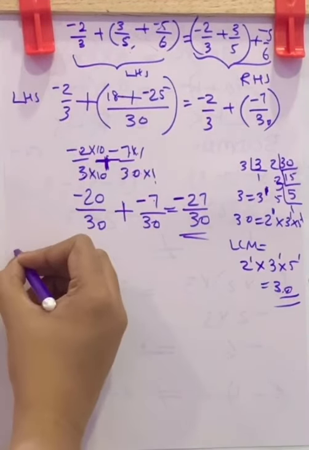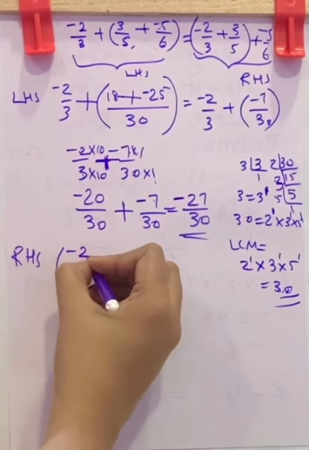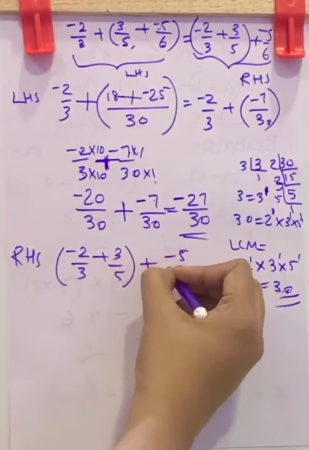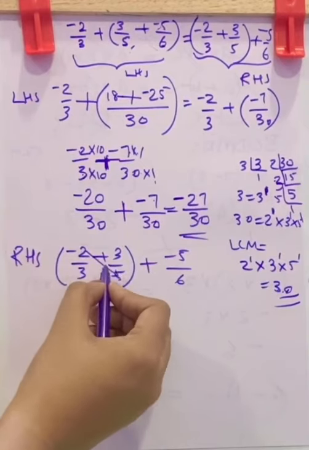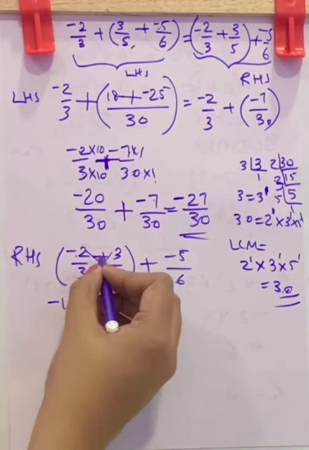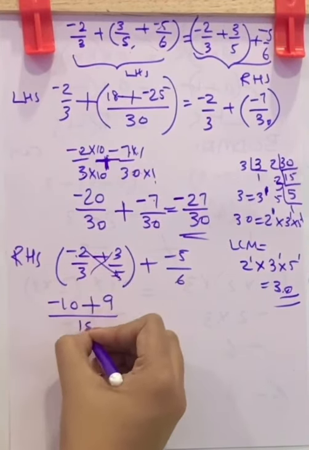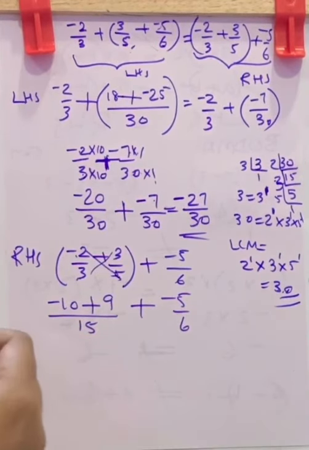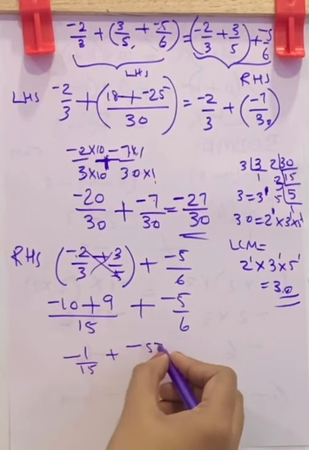RHS part, first you have to do inside the bracket, then add minus 5 by 6 to it. So inside the bracket you have to cross multiply. Negative 2 into 5, negative 10, plus 3 3s are 9, by 3 5s are 15, plus negative 5 by 6. Here you will get negative 1 by 15 plus negative 5 by 6.